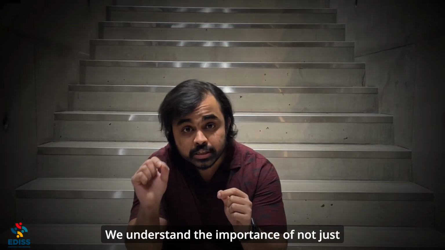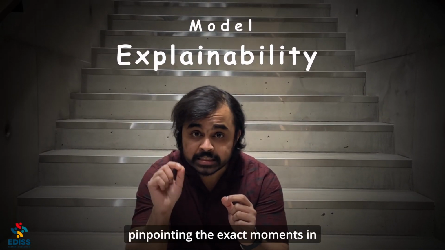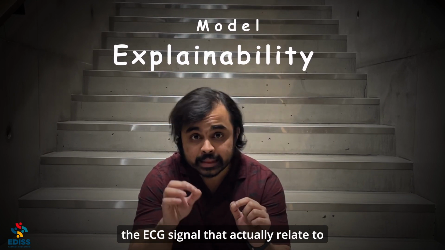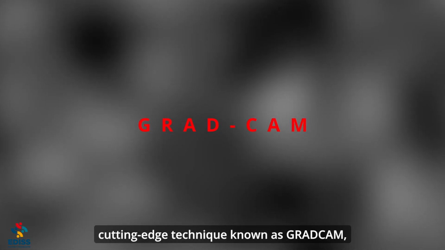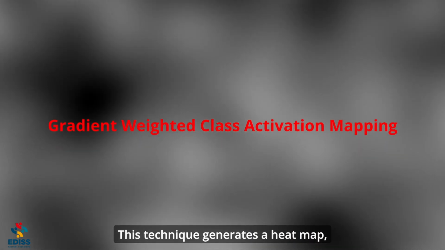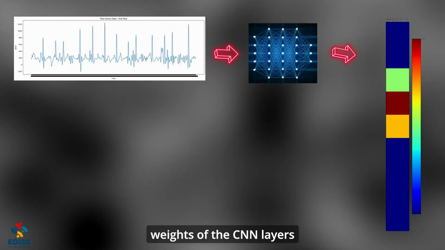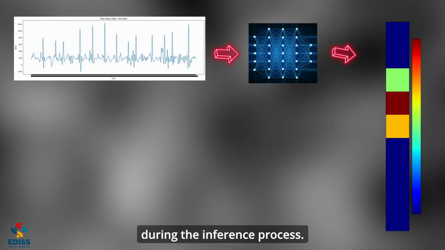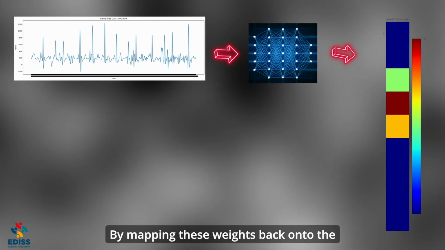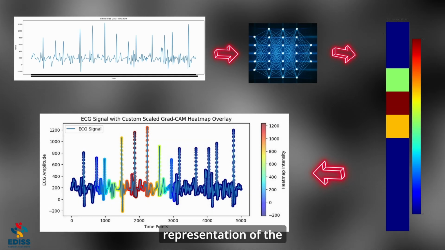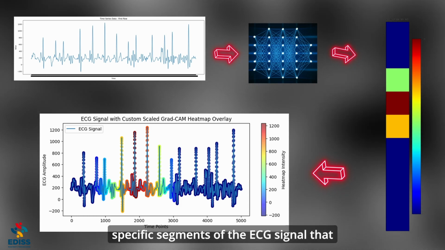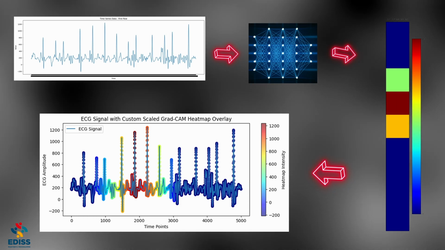But we didn't just stop there. We understand the importance of not just detecting AFib, but also pinpointing the exact moments in the ECG signal that actually led to the detection of the AFib. To achieve this, we employed a cutting-edge technique known as Grad-CAM, short for Gradient-weighted Class Activation Mapping. This technique generates a heat map highlighting the activation weights of the CNN layers during the inference process. By mapping these weights back onto the dataset, we gain a clear visual representation of the specific segments of the ECG signal that are responsible for the detection.